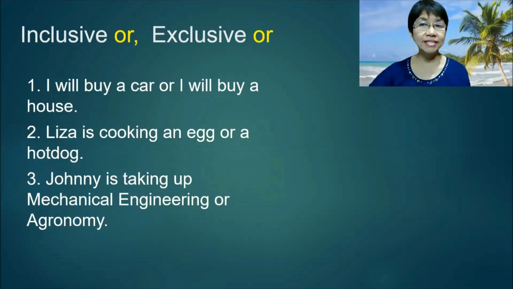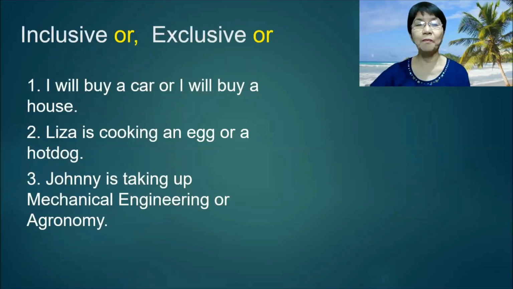Since Lisa can cook both, it is inclusive or. And number 3, Johnny is taking up mechanical engineering or agronomy. A student cannot take both, so he has to choose one. So this is exclusive or.